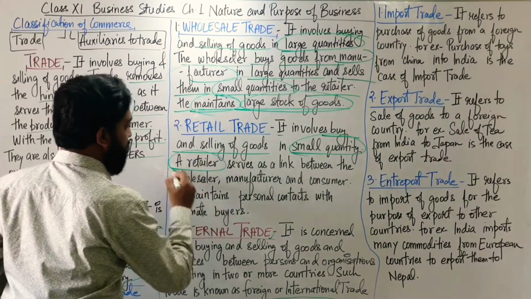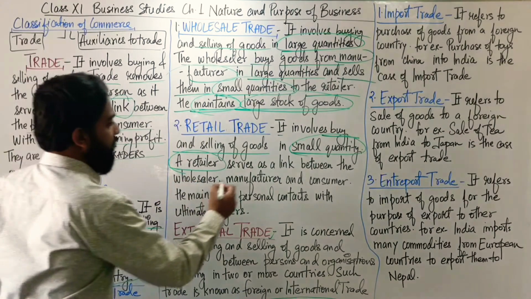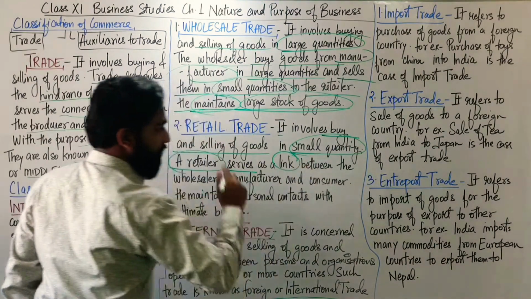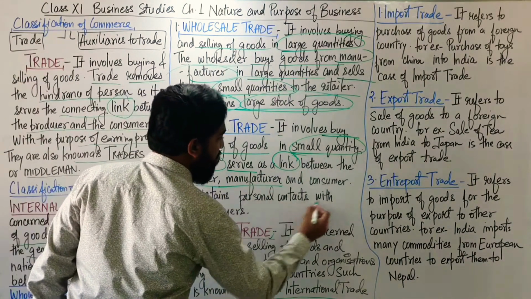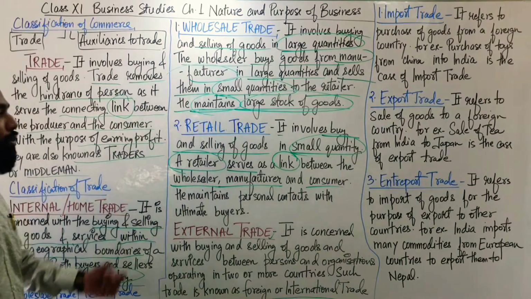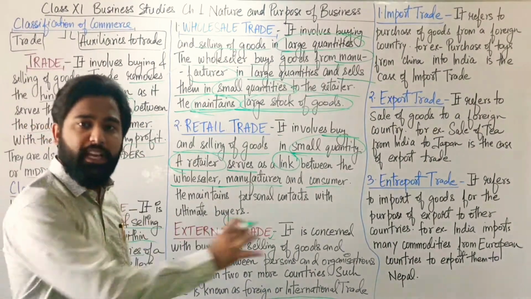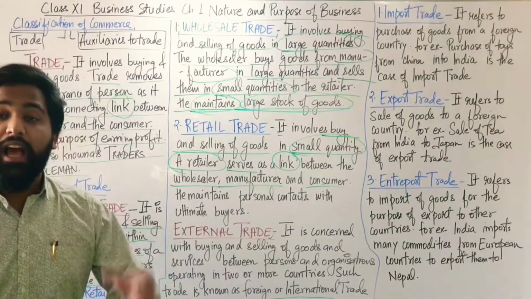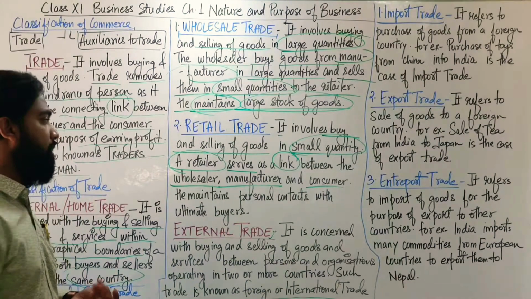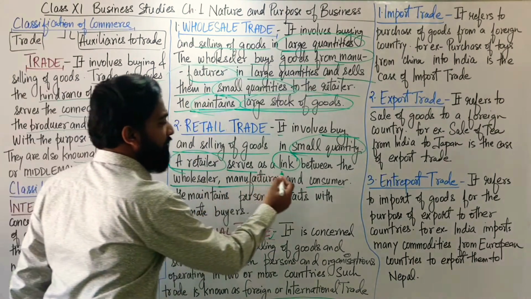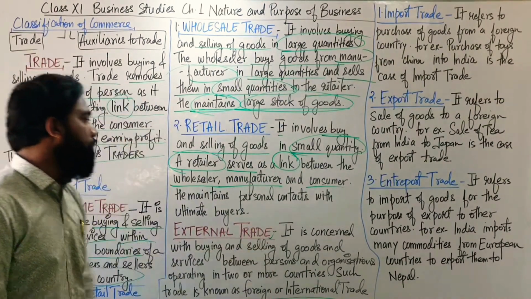And the person who indulges in retail trade is known as a retailer. The retailer serves as the link. He is the link between the wholesaler, manufacturer and consumer. So the retailer becomes the connecting link of the wholesaler, manufacturer and the ultimate consumer, which is us, we the consumers. So a retailer serves as the connecting link between the wholesaler, manufacturer and the consumer.